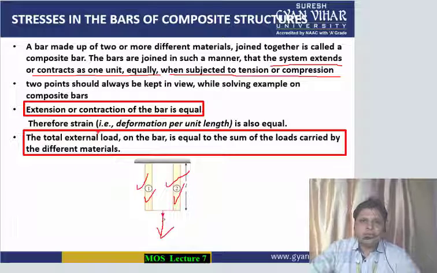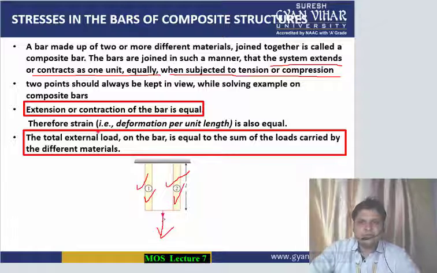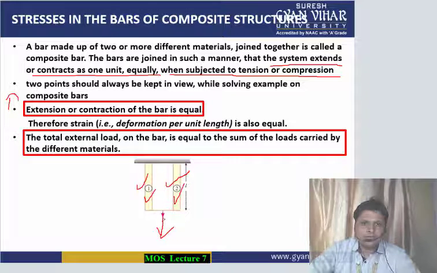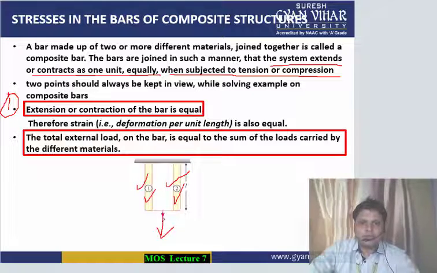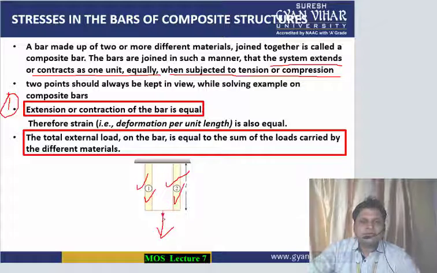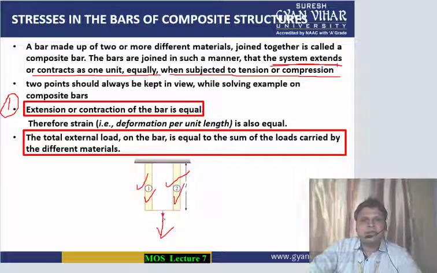Second, two points should always be kept in view while solving examples of composite bars. What are the two points? The first one is that the extension or contraction of the bar is equal. As I told you, the system extends or contracts equally as a unit.